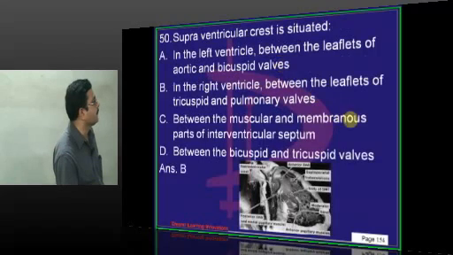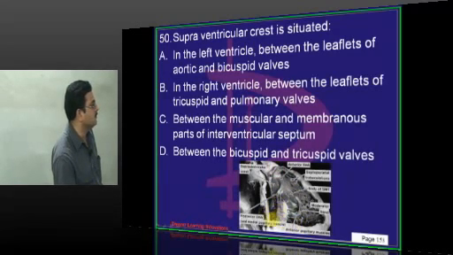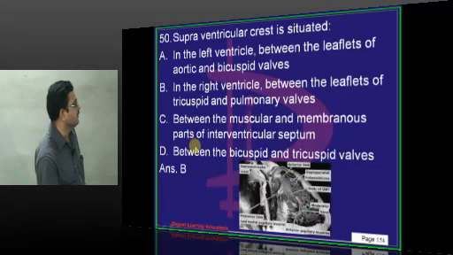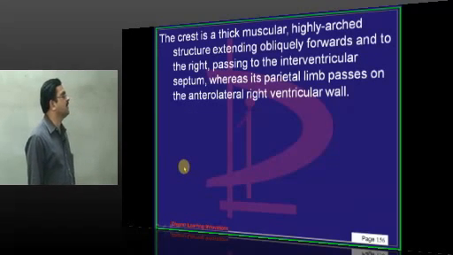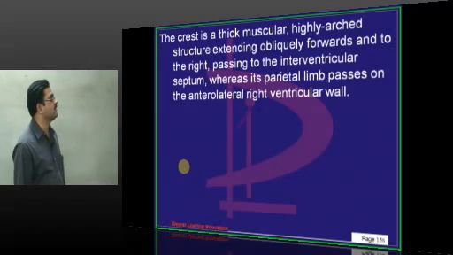So supraventricular crest, here you can see, this is the inflow part which is rough. This outflow part is smooth. At the outflow part you find the pulmonary valve. At the inflow part you find the tricuspid valve. So it is present between the pulmonary valve and the atrioventricular valves. In this region it is present between the inflow part and the outflow part. So answer is B. Bicuspid and tricuspid valves, these are not at all related. It is a thick muscular, highly arched structure extending obliquely forwards and to the right, where it is present between the inflow part and the outflow part. It separates the tricuspid valve and the pulmonary valve.